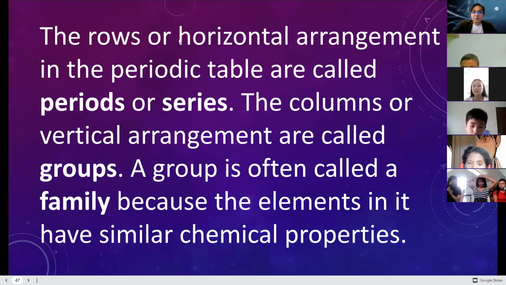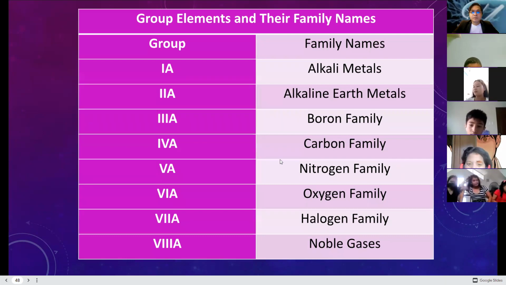The rows, or the horizontal arrangement of the periodic table, are called periods or series. And the columns, or the vertical arrangement of elements, are called groups. A group is often called a family because the elements in it have similar chemical properties. These are the families.